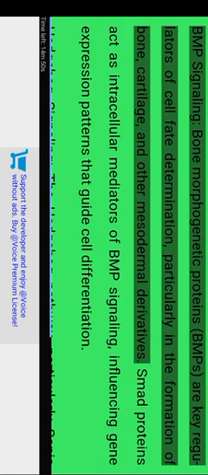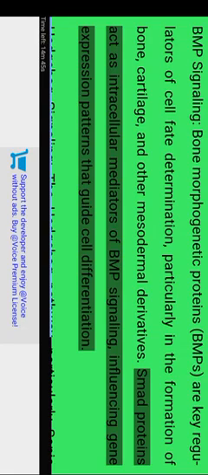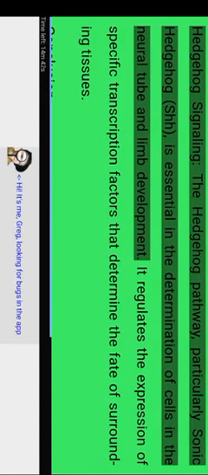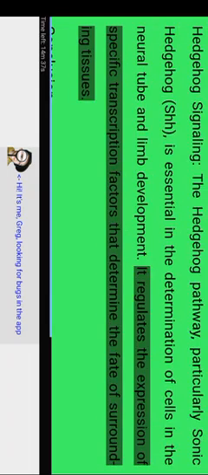BMP signaling. Bone morphogenetic proteins, BMPs, are key regulators of cell fate determination, particularly in the formation of bone, cartilage, and other mesodermal derivatives. SMAD proteins act as intracellular mediators of BMP signaling, influencing gene expression patterns that guide cell differentiation. Hedgehog signaling. The hedgehog pathway, particularly sonic hedgehog (SHH), is essential in the determination of cells in the neural tube and limb development. It regulates the expression of specific transcription factors that determine the fate of surrounding tissues.